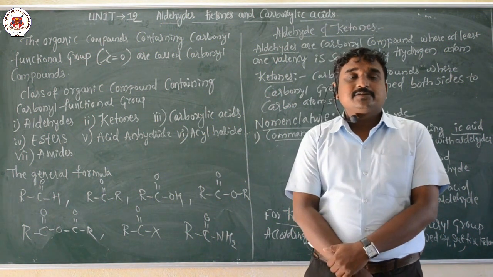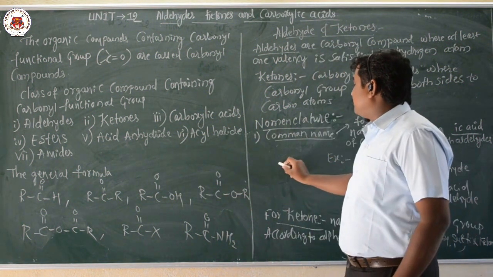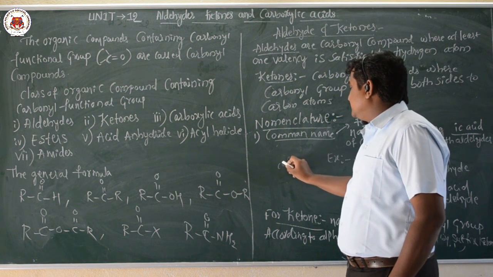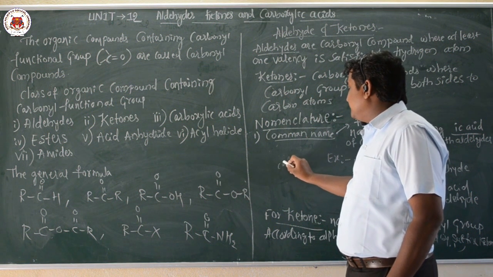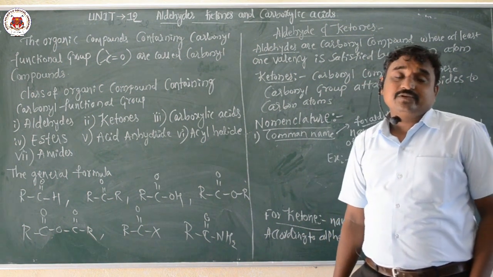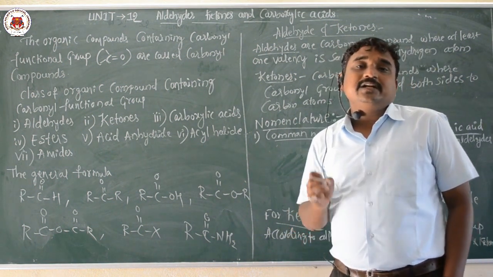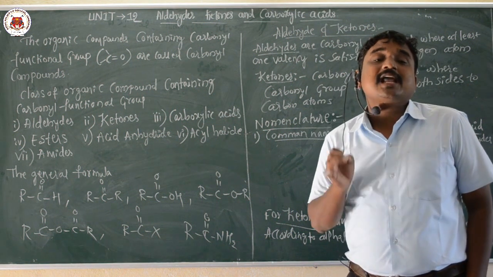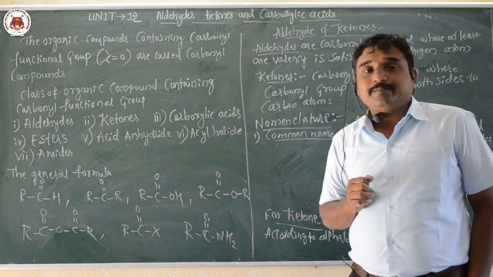The carbonyl functional group means C double bond O, the carbon which is bonded to the oxygen atom through a double bond. The compounds containing the carbonyl functional group are called carbonyl compounds.